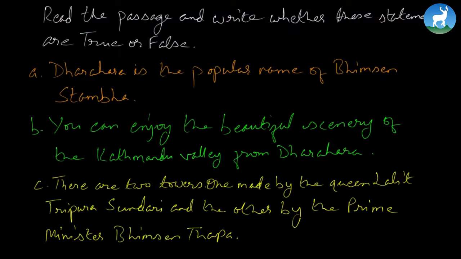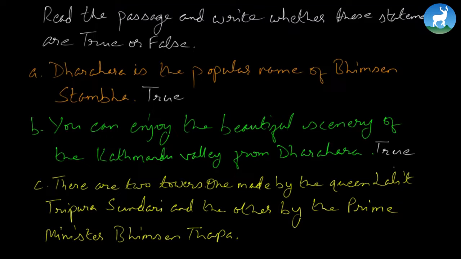So let's write down the answer. Dharara is the popular name of Bhimsen Stamba. Yes, this is true. You can enjoy the beautiful scenery of the Kathmandu Valley from Dharara. Well, that is also true. Remember, we don't have this monument any longer, but we are writing this answer on the basis of the passage. We're writing this true or false on what we read in the passage.